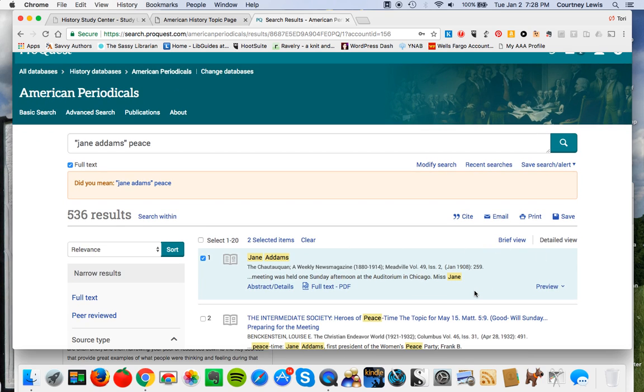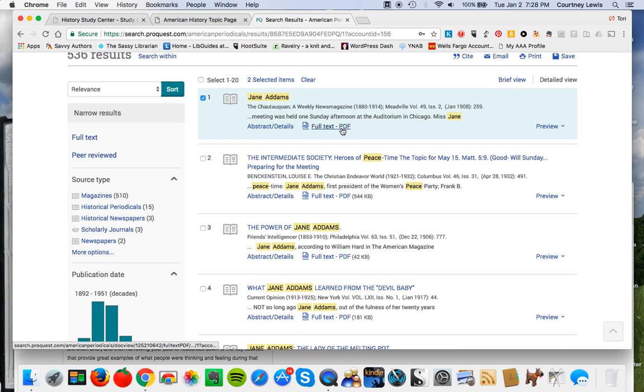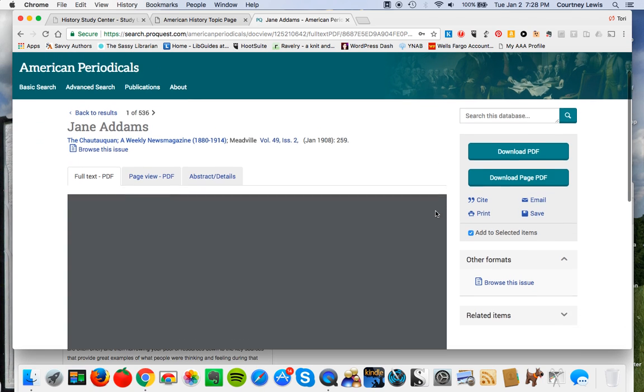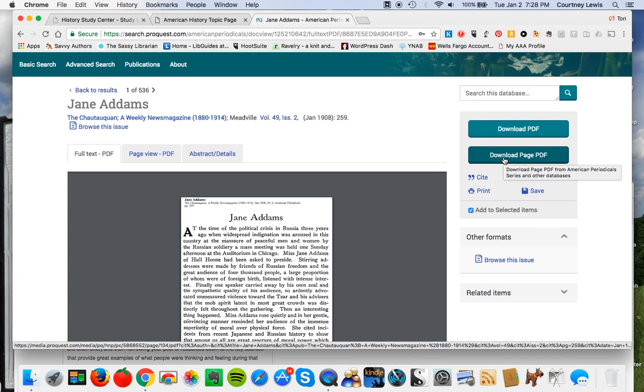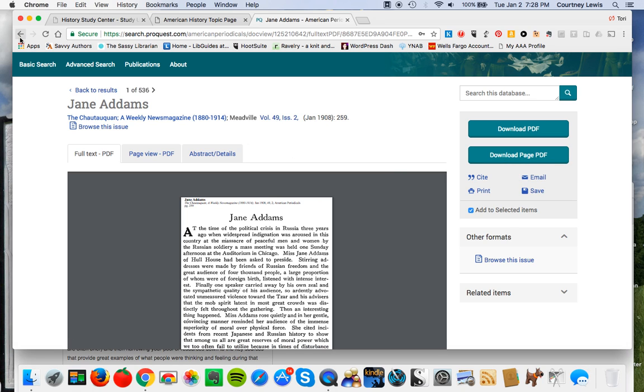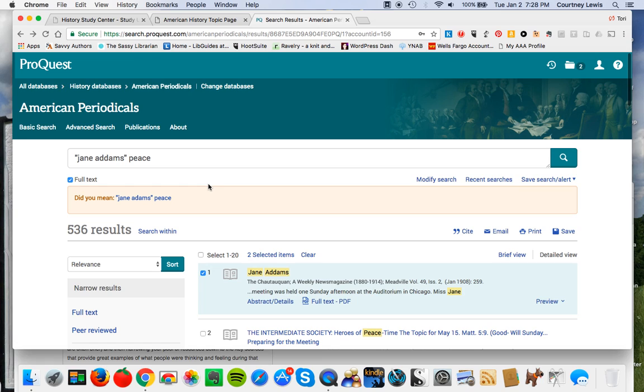So as you can see, we have a really nice option here. And once again, these are all PDFs, so it's very straightforward to save these into our Google Drive and download them. So this is a wonderful resource that really should be added to, specifically if you want to do something more literary as well. American Periodicals is a terrific place to go, since so many authors did short stories or had literary criticism of the time period. So this is a wonderful place to find primary sources over a variety of topics.